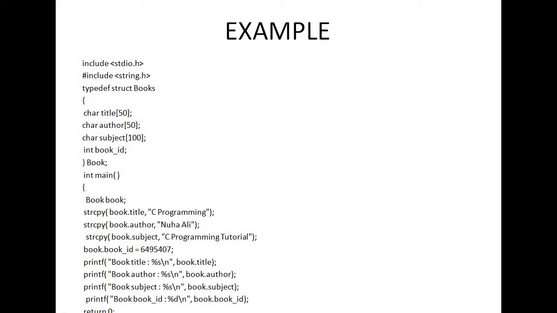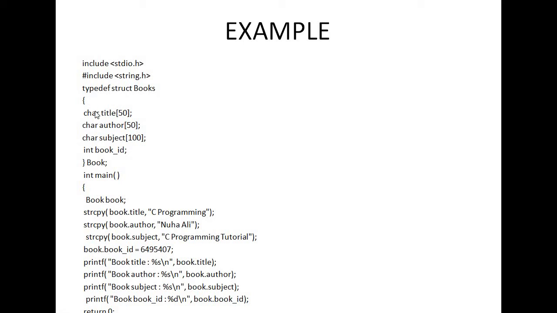The printf function takes two arguments. First is known as the format specification and second is the value. So what is a format specification? For integer it is %d, for character %c, for float %f.